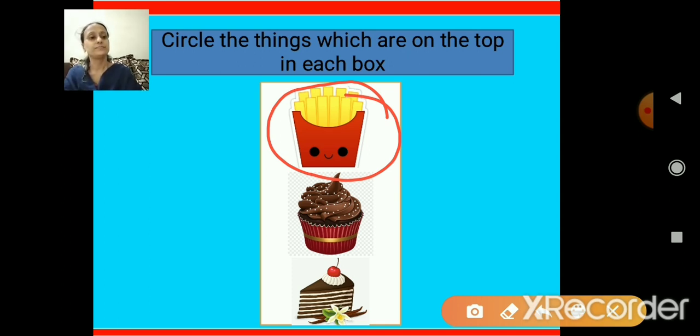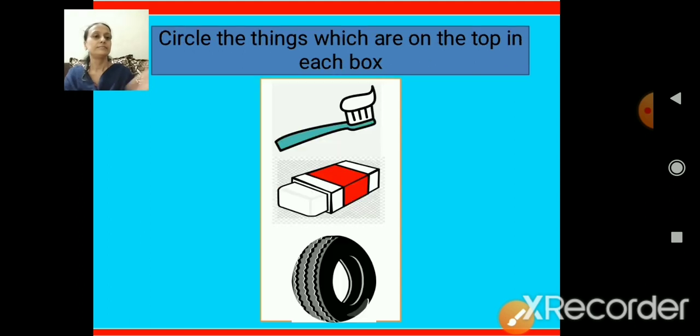Now, here we are going to circle the things which are on the top in each box again. The first one is toothbrush. When do you use toothbrush? Early in the morning and before going to bed. Below it is, yes, it's an eraser which you use. And the last one below is tire. Tire is used in, yes, vehicles.